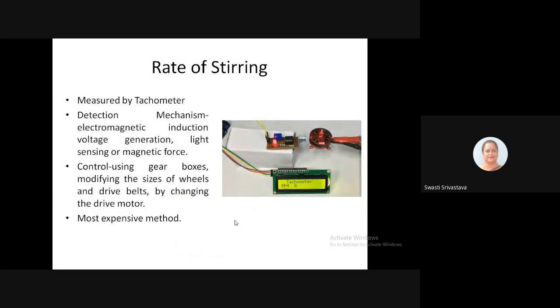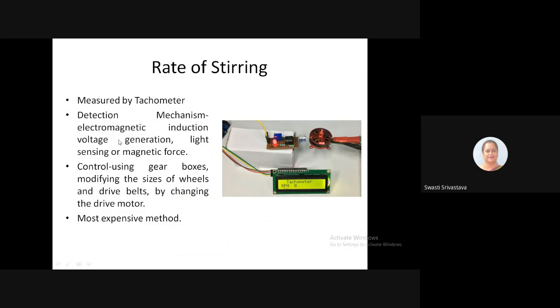Next important variable is the rate of stirring. That is, with what RPM or how much stirring should be done in the fermenting vessel. Now stirring, as we know, is important to maintain the nutrient contents or availability of the gaseous components to each and every cell, or each and every microbe within the fermenting vessel.